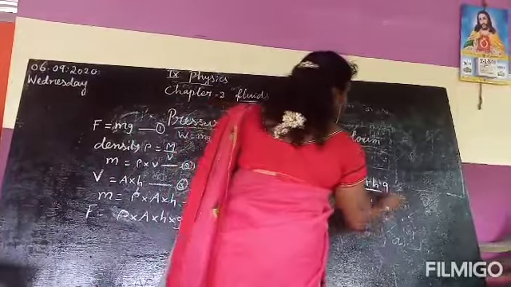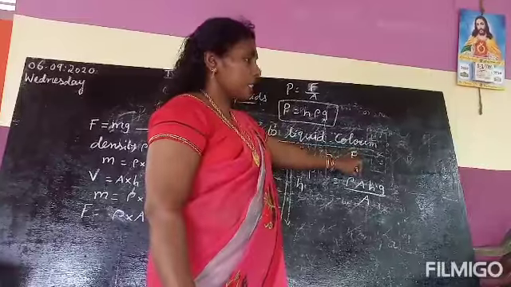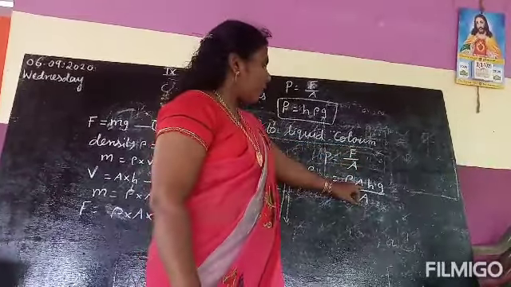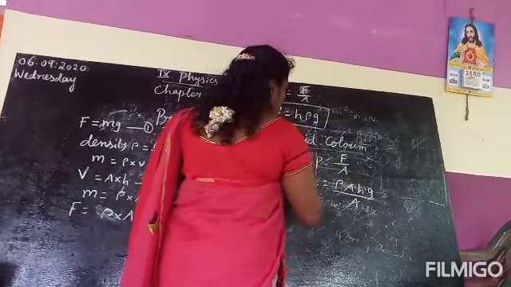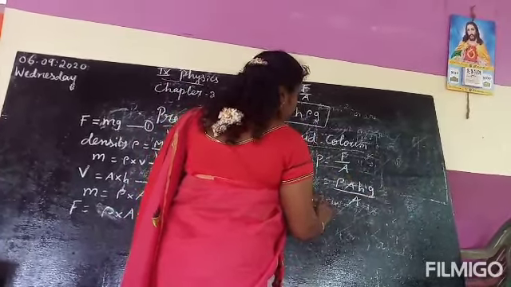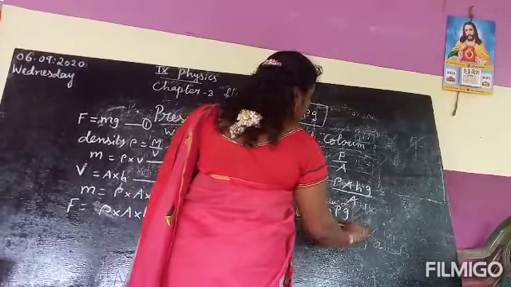Then here, area of cross section A. Already the formula is there: P equal to force divided by area. So we have to substitute force and area. Then here A and A cancel. So you will get P, pressure, equal to h rho g. So we can derive this formula.